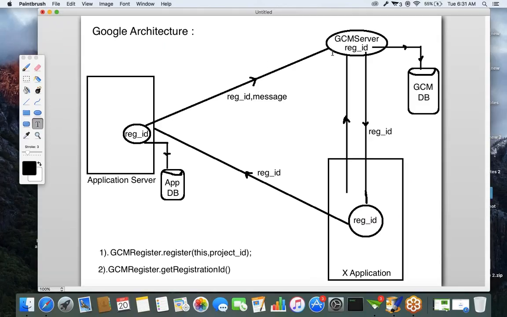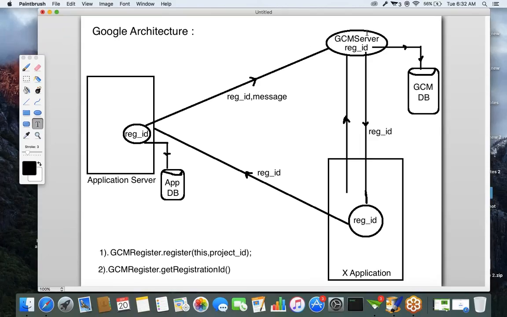GCM server, I want to send a message to this device. The application server doesn't know which device is configured with this registration ID, so it makes a request to the GCM server with these two parameters, registration ID and message.